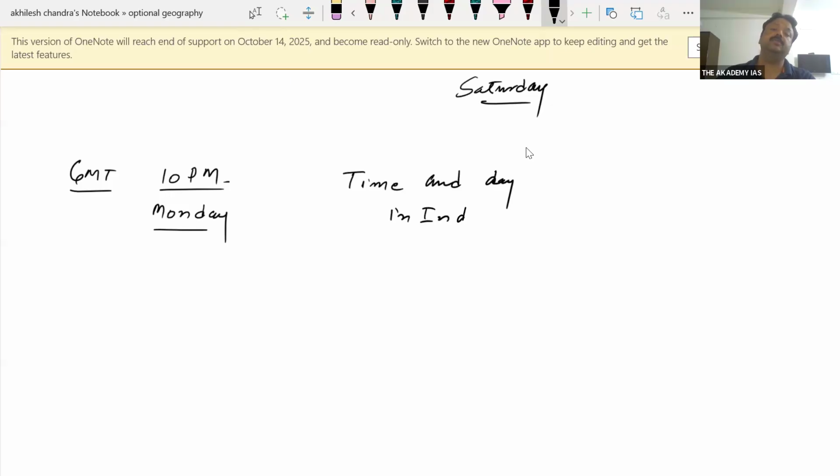So India, you all have this idea that India is at 82.5 degree east meridian of longitude. So 5 hour 30 minute ahead.